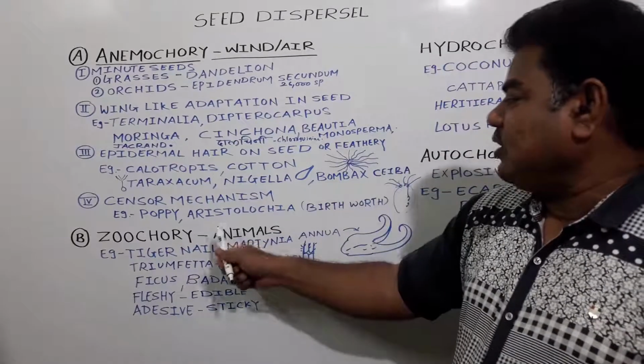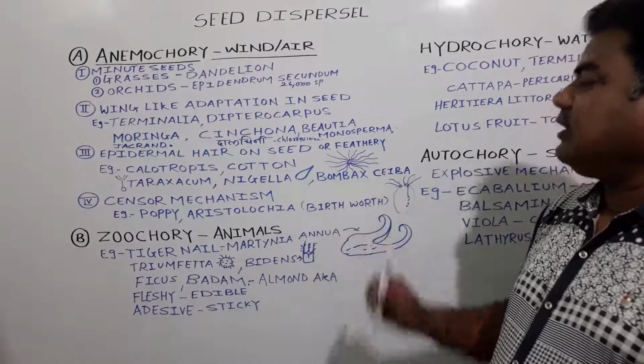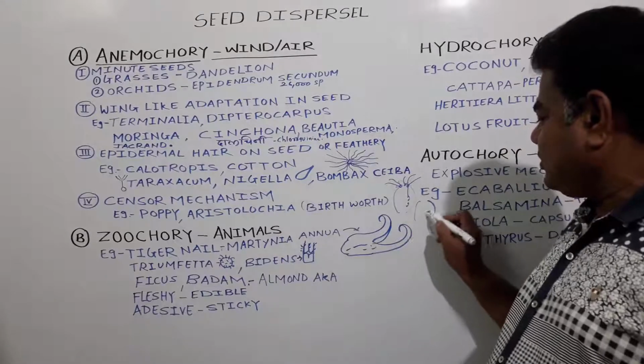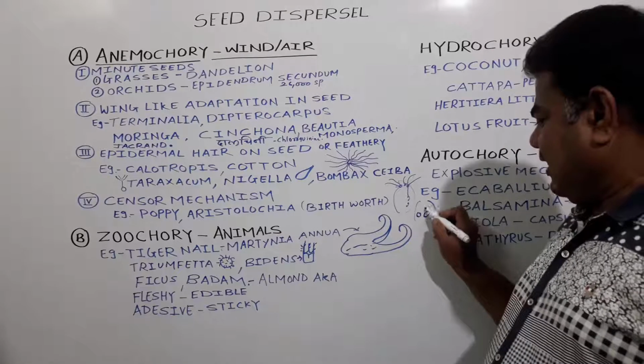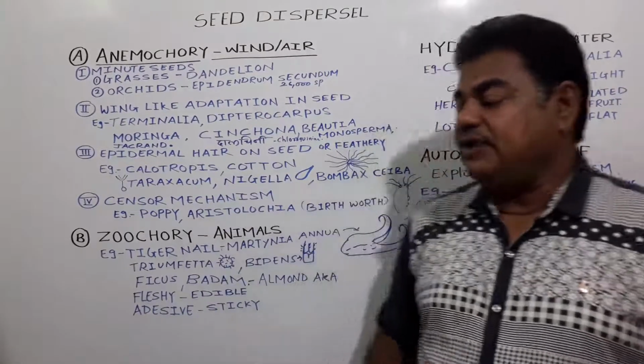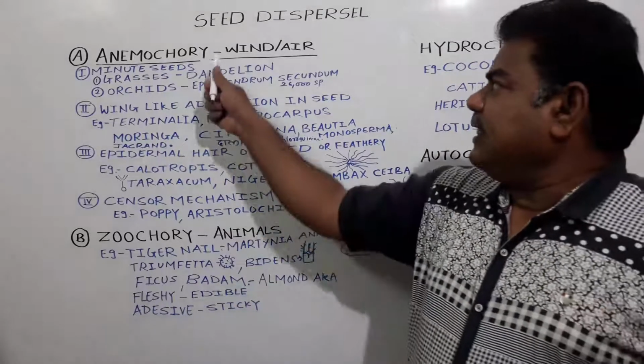Then next, in case of Aristolochia, that is worth noting, the censor mechanism gets developed. In case of these fruits, small pores are there, and from these pores the seeds get liberated with the help of what? Wind, and they get dispersed from one place to another.